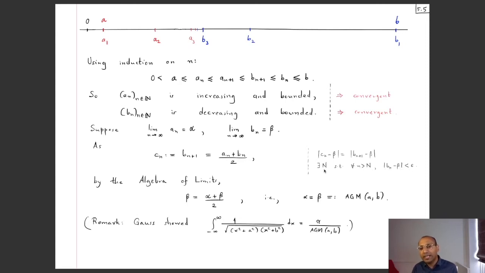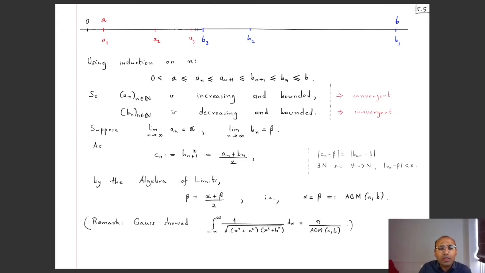But then you take the same N, and for little n bigger than N, mod of Cn minus beta will be mod of B(n+1) minus beta, right? But when n is bigger than capital N, n plus 1 will also be bigger than capital N, and so this distance to beta will be smaller than epsilon. So Cn also converges with limit beta, right?